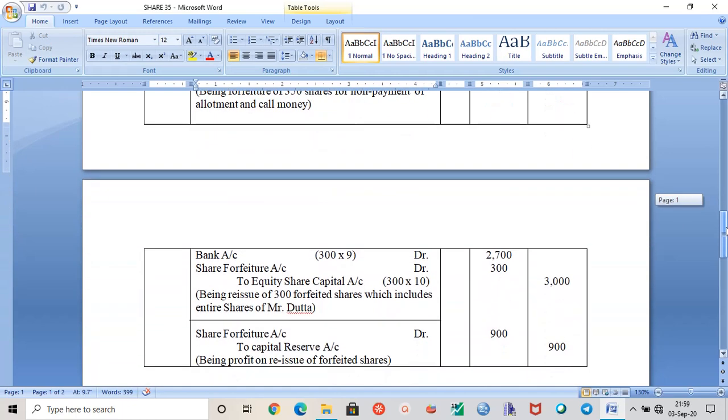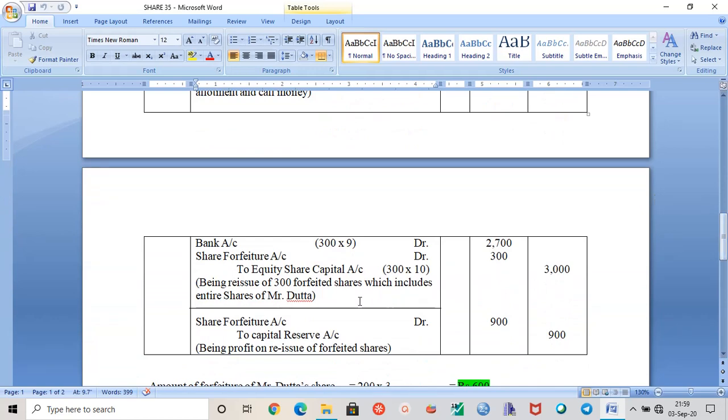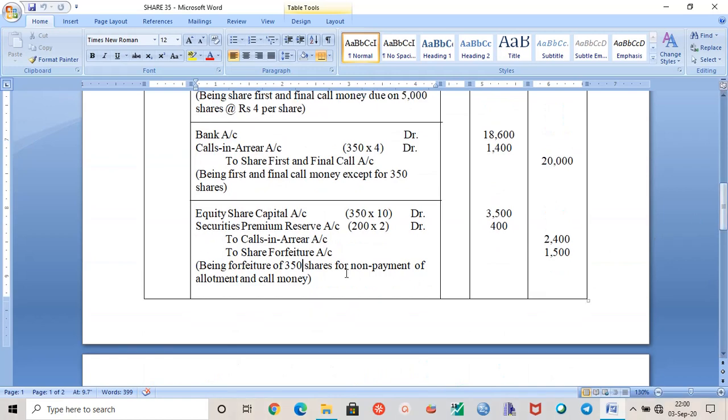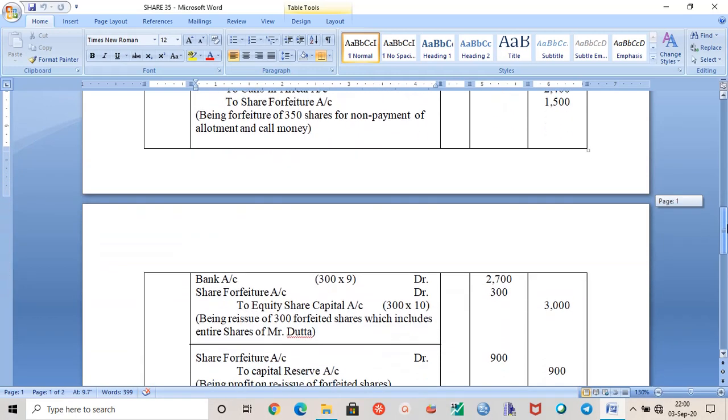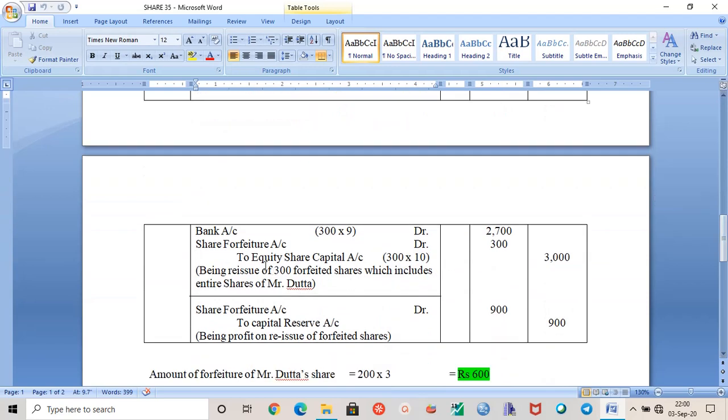Now we are reissuing 300 shares. We forfeited 350 shares, but we are only reissuing 300 shares. So the entry will be bank account debit, share forfeiture account debit to equity share capital account. How do we come to know that share forfeiture account will be debited here?